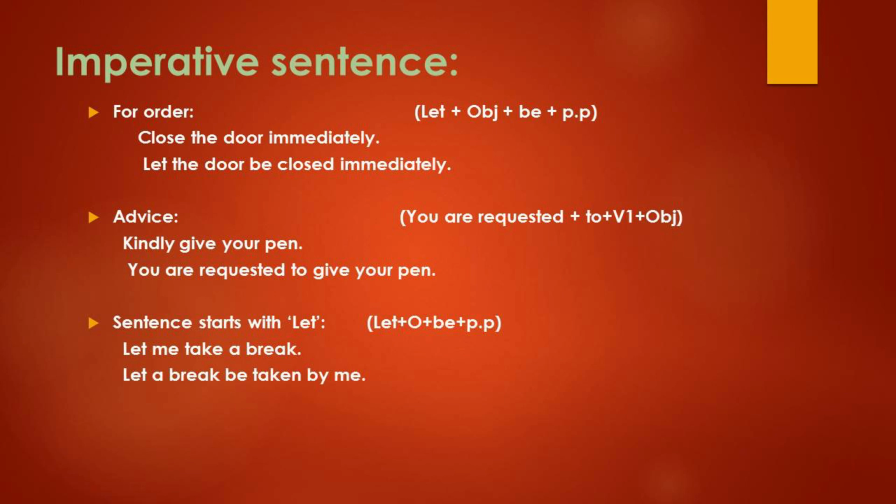Okay, so advice, the second one. Kindly give your pen. Here also I have given a structure on the side. You are requested plus to plus verb 1 plus object. Verb 1 in the sense simple present tense. Okay, so you are requested, then to. Your verb is give. Object is your pen. Don't write only pen. Okay, you have to write along with the adjective, your pen.